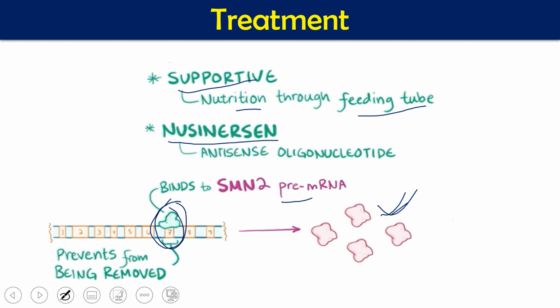So this is roughly all about SMA, that is spinal muscular atrophy, their types, their cause, their molecular biology. Hope you have understood it.